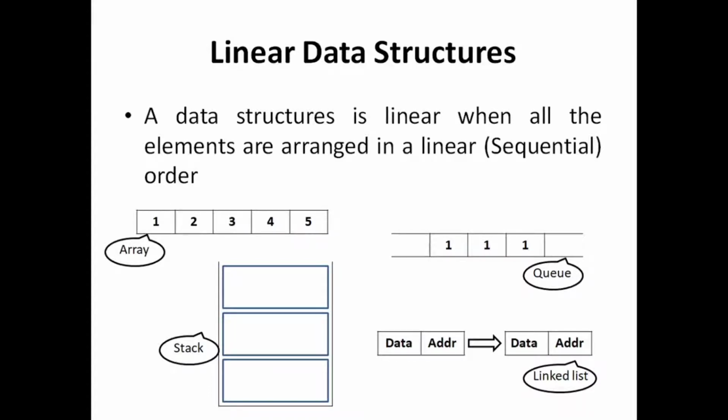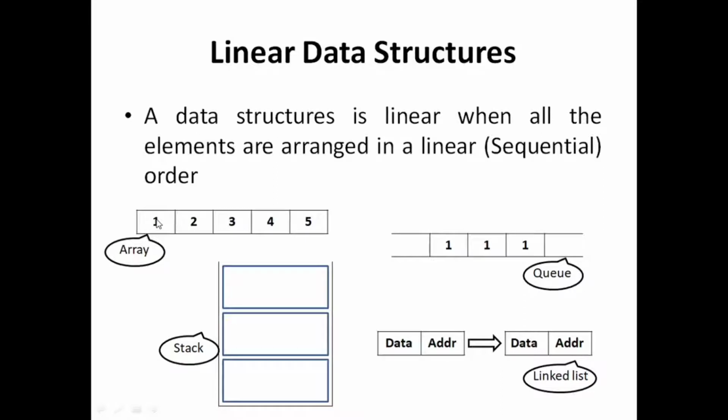When each element of a data structure has one predecessor and one successor, then we can say that the data structure is a linear data structure. It means that, like here, we have three that has one predecessor and one successor.